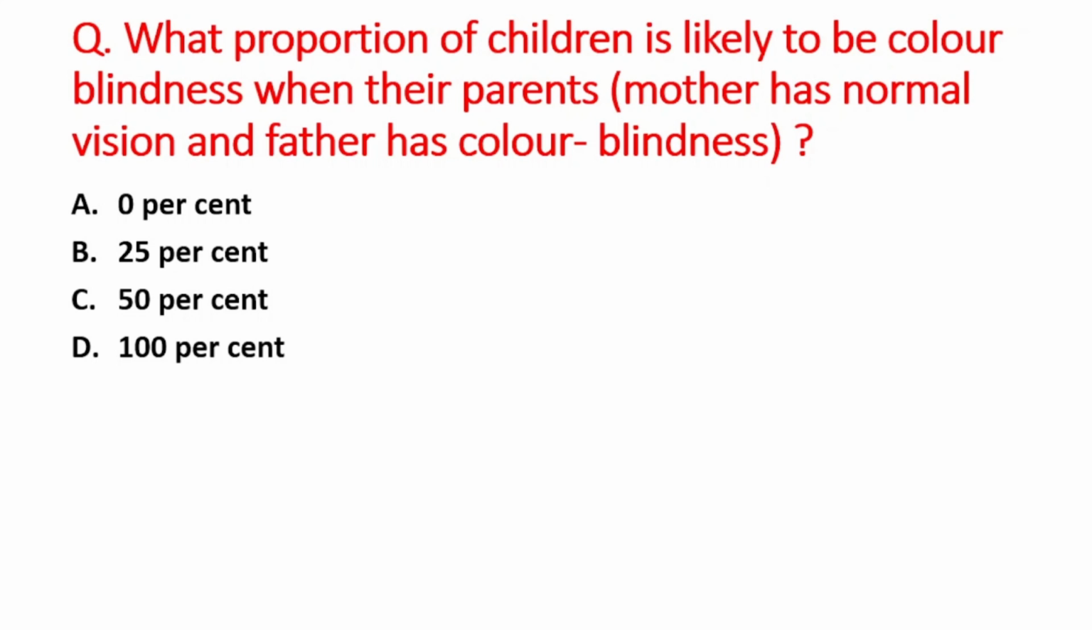Next question is what proportion of child is likely to be color blindness when their parents mother has normal vision and father has color blindness? So A option is 0%, B option is 25%, C option is 50% and D option is 100%. तो इसका राइट आंसर आएगा ऑप्शन ए, दैट इज 0%.